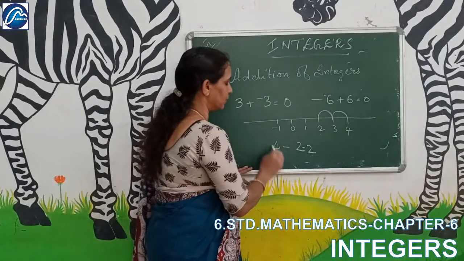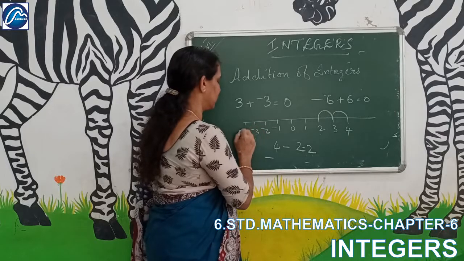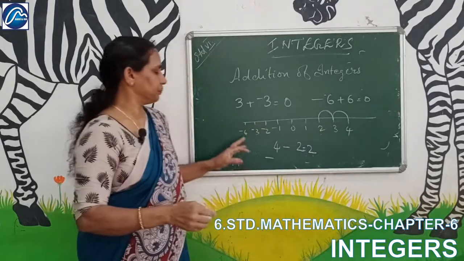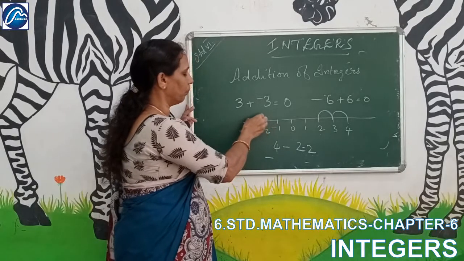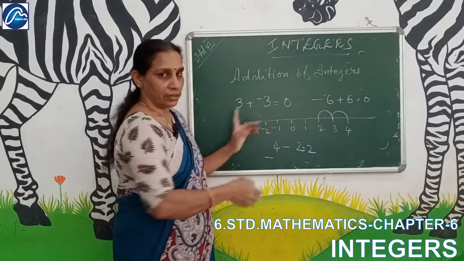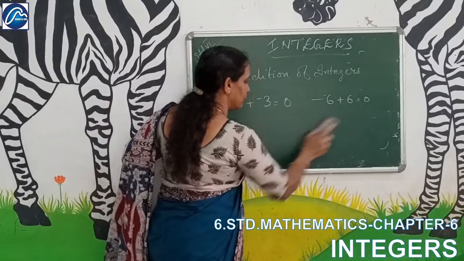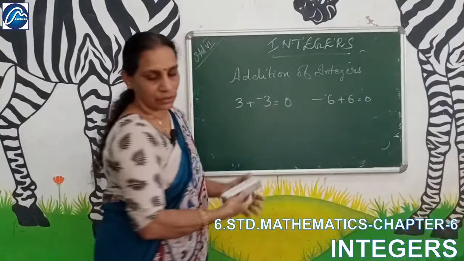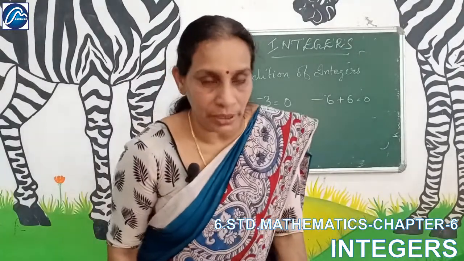Then minus 2, that we can learn, not like this. I will explain how to subtract two numbers easily.